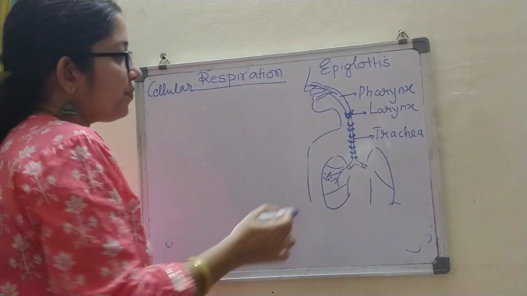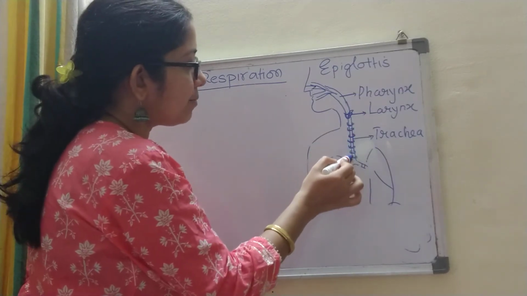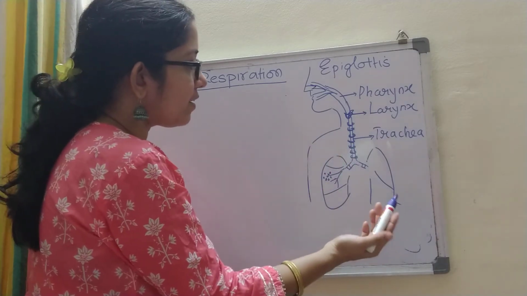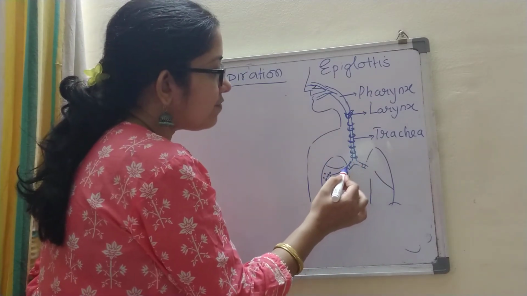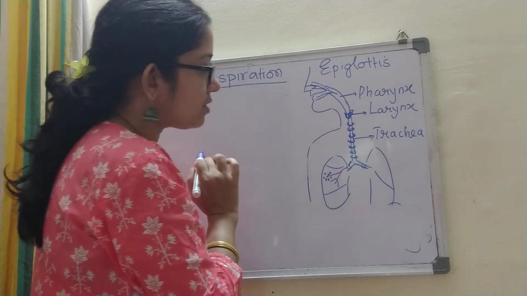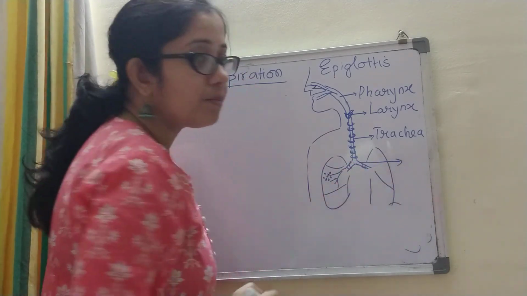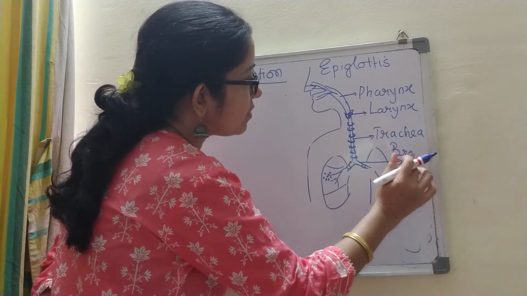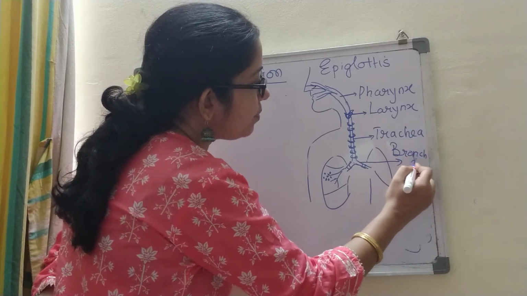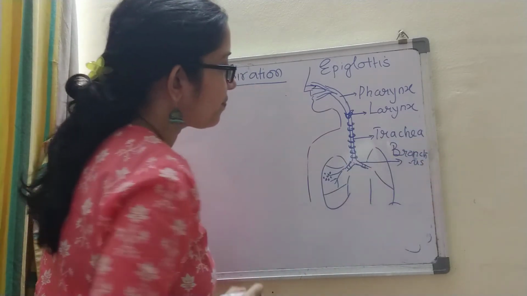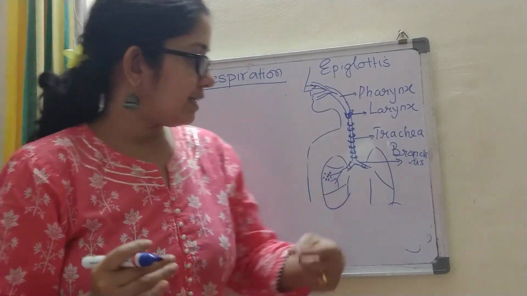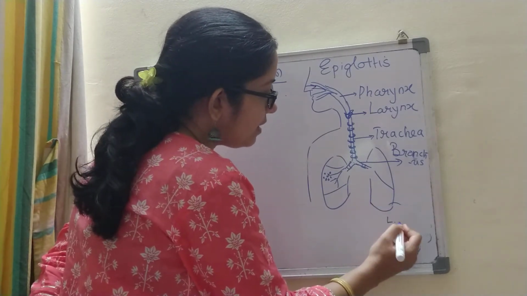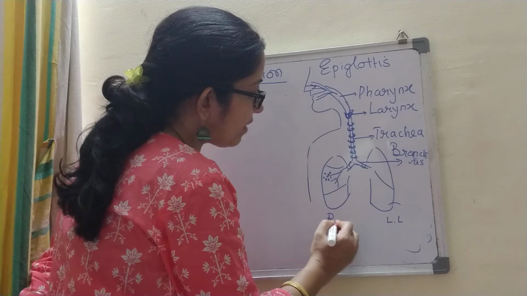Okay, now the air is coming down the trachea, and here also we have mucus which is kind of cleaning the air. The trachea is divided into two branches, and each branch is called a bronchus. Sorry, and the plural is bronchi. Right? Now if I stand like this, this is my left, so I'll call this my left lung, and this is my right lung.